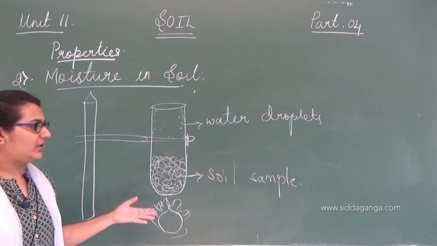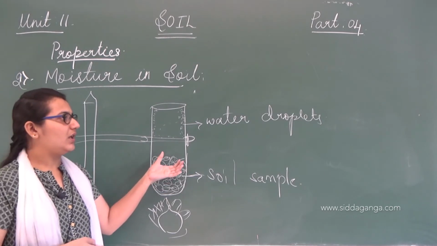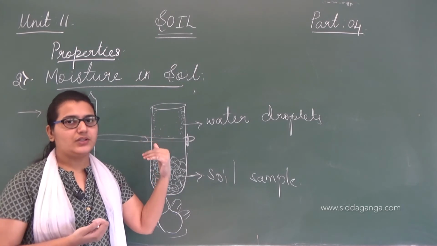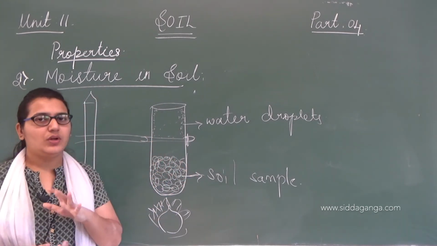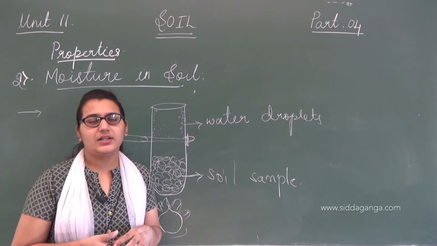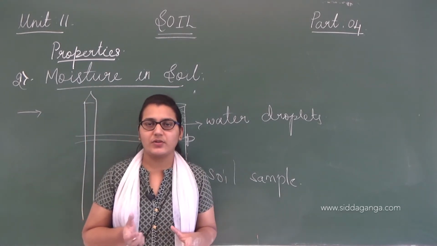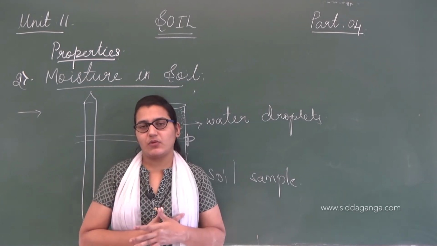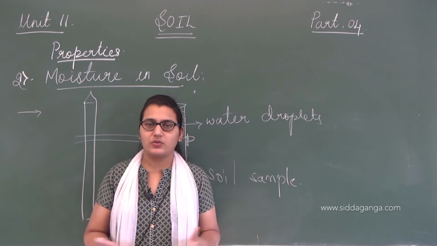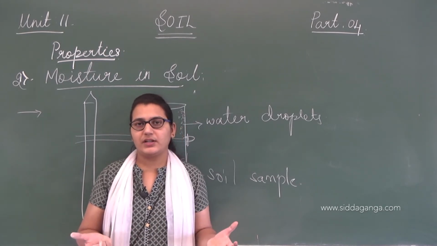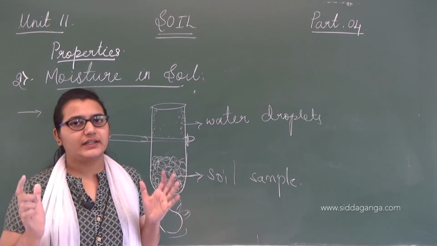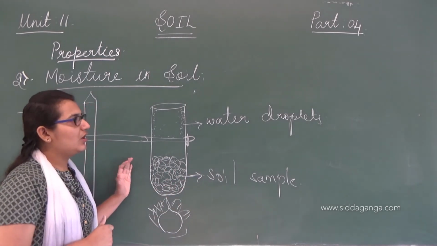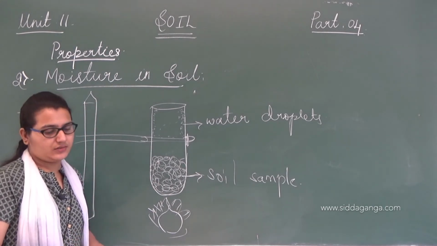Okay, and if we heat the soil, it evaporates the amount of water it is having. So this is the experiment to confirm that yes, in all types of soil there is moisture already present. A few soils have very little water, a few have too much water content, and a few have adequate. A few are just moist, with the right amount of water in them. So this is about the moisture in the soil.